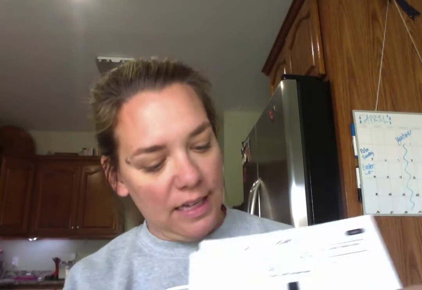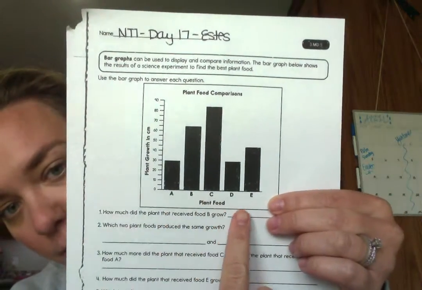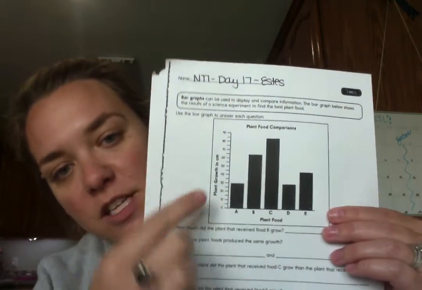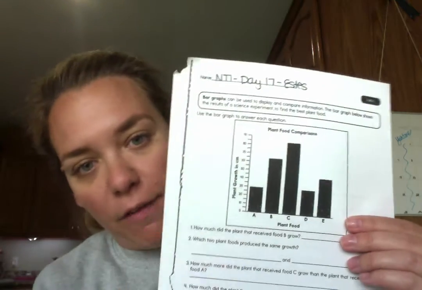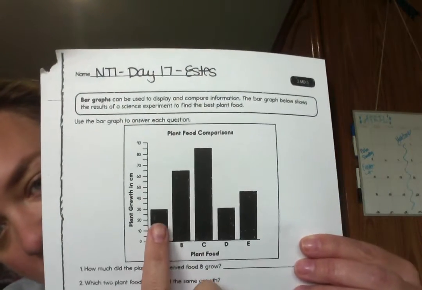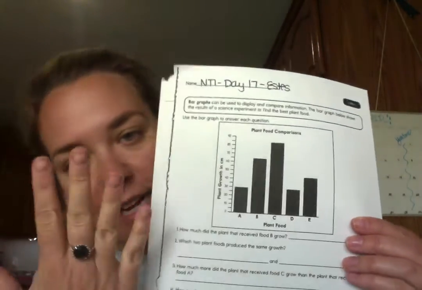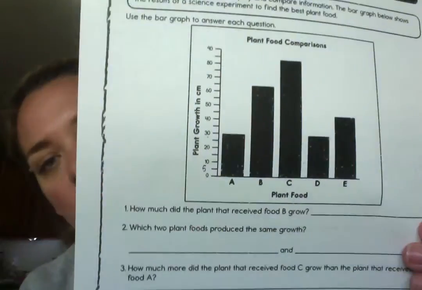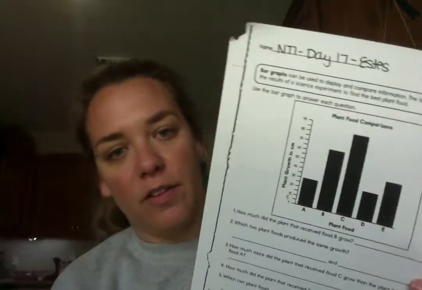And then you have an x-axis and a y-axis. You have plant food. These are the different types of plant food, A, B, C, D, and E is how they're labeled. And then the plant growth. So based off of the food that they get, how tall do they grow? And this chart goes from 0 to 90. Skip counting by tens. So, for example, you go from 0 to 10. That means that little mark in between has a value, and it has a value of 5. If you feel like you need to mark some of those in-between lines, you can. But you have 0, 5, 10, so on and so forth.